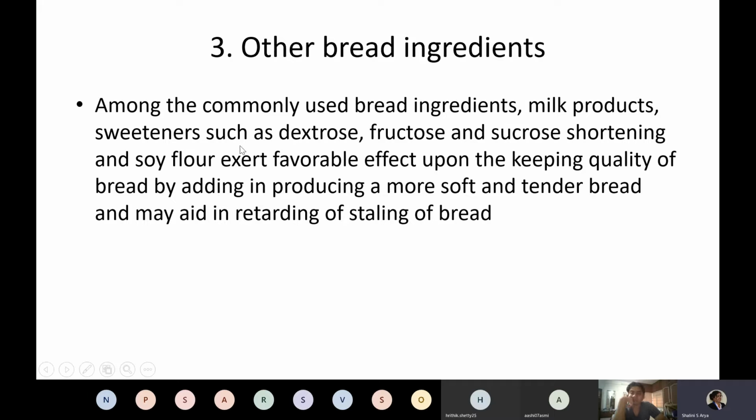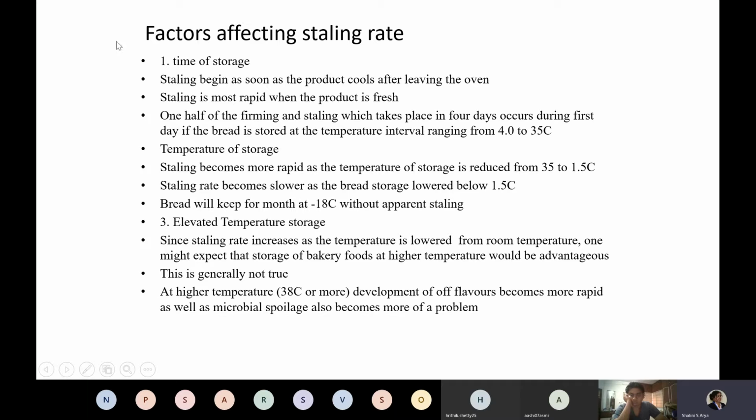Okay, and they have a favorable effect on keeping quality of bread, helping in producing a very soft and tender bread. There are various factors that affect the staling rate. Of course, the ingredient plays a very important role, but so does the time of storage. Staling begins as soon as the product cools down.